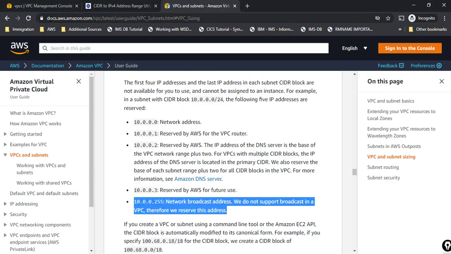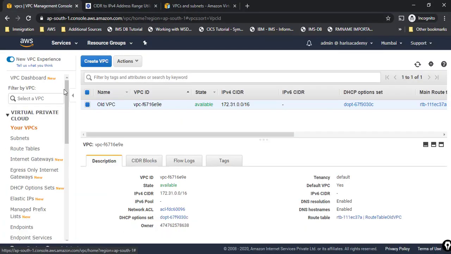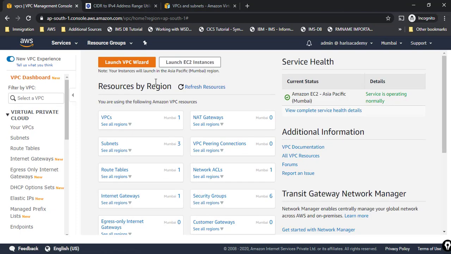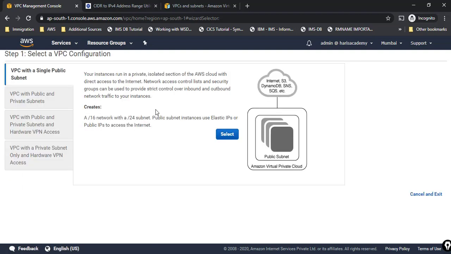Now I will show you in the VPC management console how to create a VPC. As I told you in the beginning of the lecture, we can use the launch wizard. When I click on launch wizard, I can see different options here: VPC with a single public subnet, which will have only one public subnet, and VPC with public and private subnets.